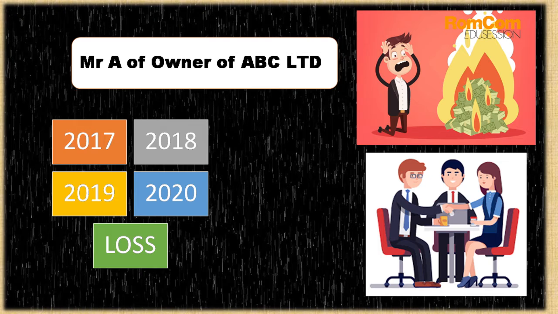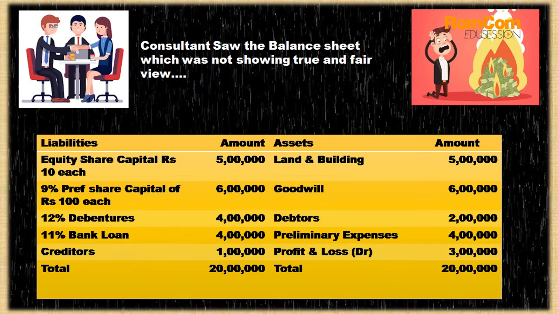Mr. A has a company. The name of the company is ABC Limited, and there are 4 consecutive years of loss for the company. The company is suffering loss in the years 2017, 2018, 2019, 2020. This loss creates problems for the company and the company's market shares also decrease. With that, Mr. A contacts a consultant. The consultant finds out the reasons for the loss related to the company. The consultant decides what to do. For that, they demand the financial statement.